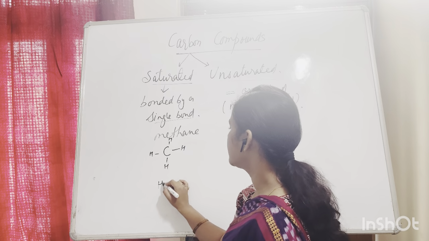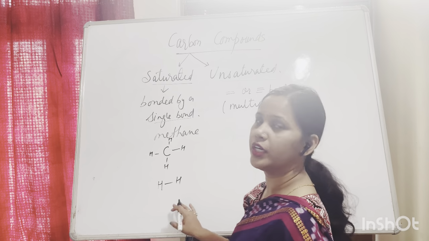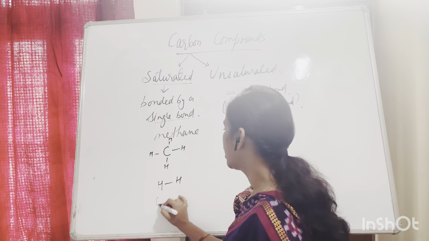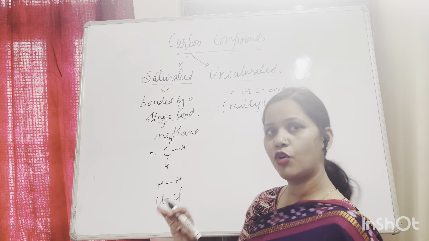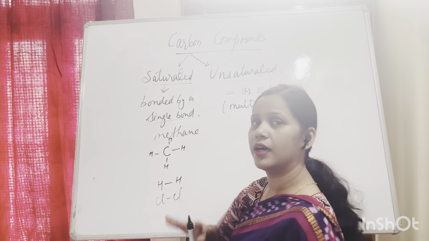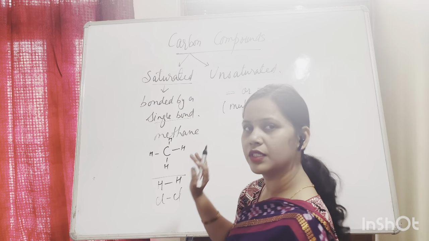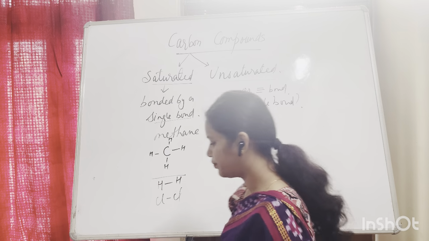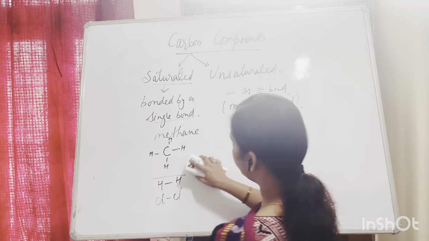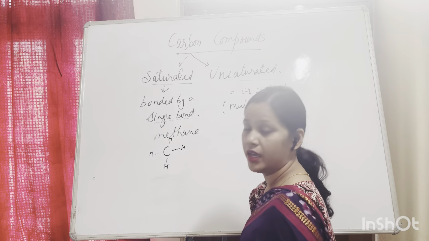Likewise in an H2 molecule, there is a single bond between 2 hydrogen atoms. Chlorine and chlorine, there is a single bond between chlorine. But since we are only discussing carbon compounds, saturated carbon compounds, I will limit myself to the carbon compounds. Okay, so if there is a single bond, that means it is a saturated compound.